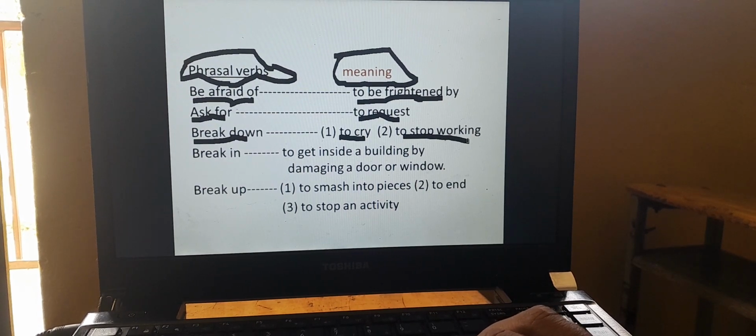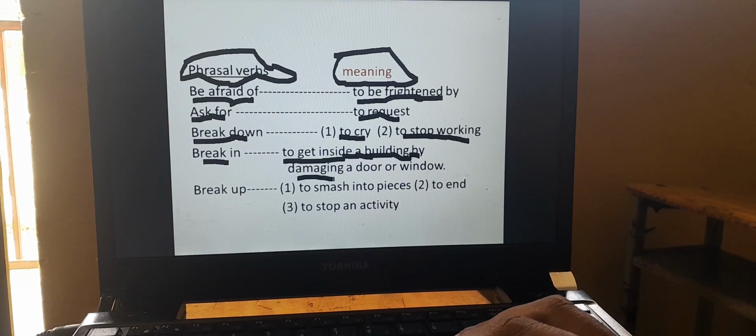Break in is a phrasal verb and its meaning is to get inside a building by damaging a door or a window. Okay, so this is the meaning of the phrasal verb break in.